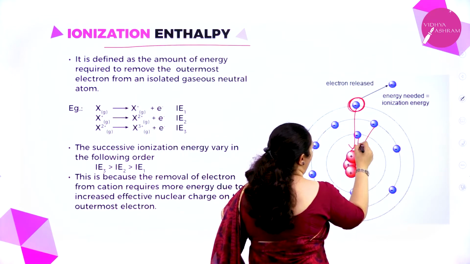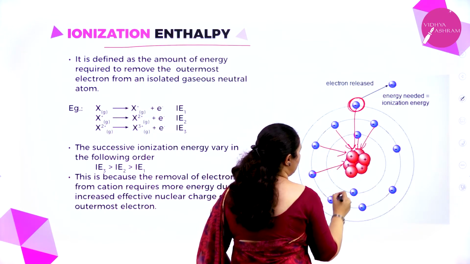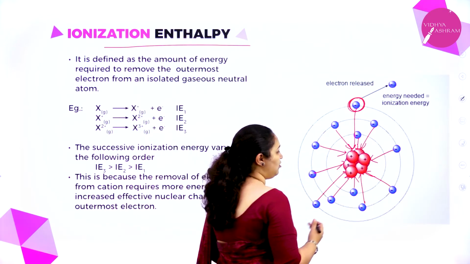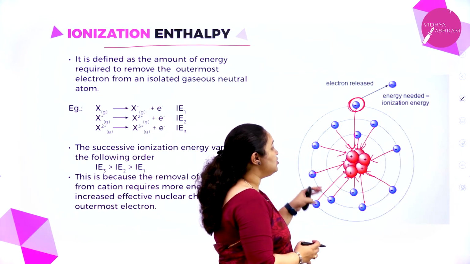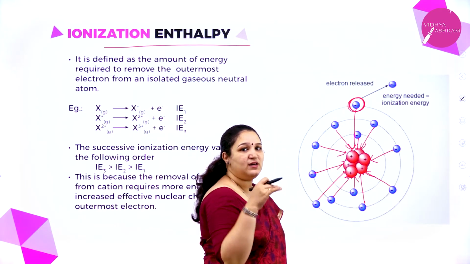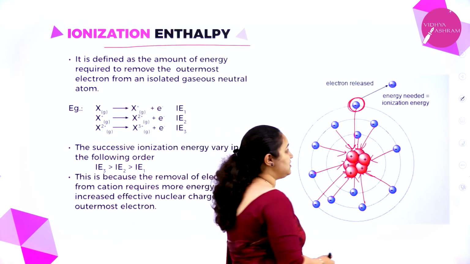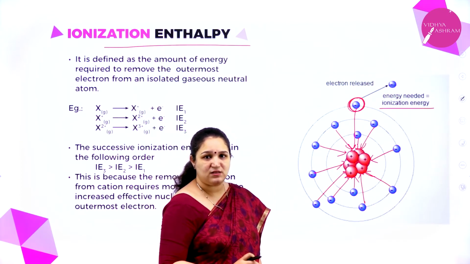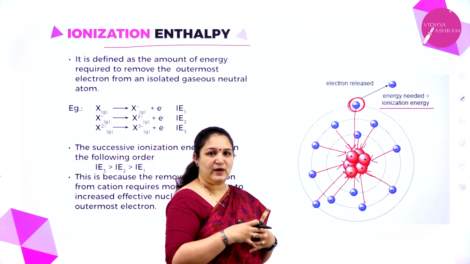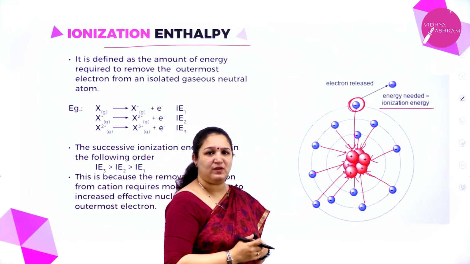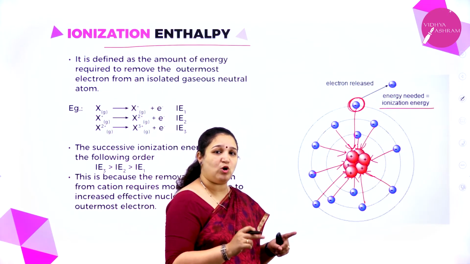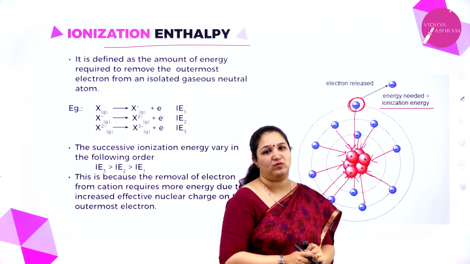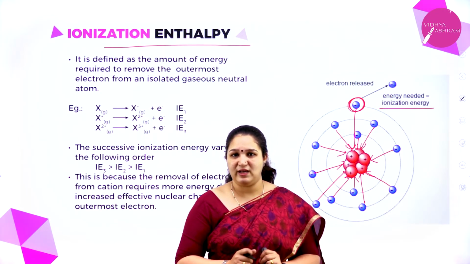Pulled towards the nucleus. All these electrons are experiencing a pull towards the nucleus. What is it called? Effective nuclear charge, isn't it? So all of these electrons are having an attraction towards the nucleus. So to remove the electron, I will require some amount of energy, and that energy is called ionization energy. If I tell ionization energy is less, that means less energy is required to remove the electron. Electrons are lost very easily. If the ionization energy is very high, or ionization enthalpy is very high, that means it is very difficult for me to remove this electron.